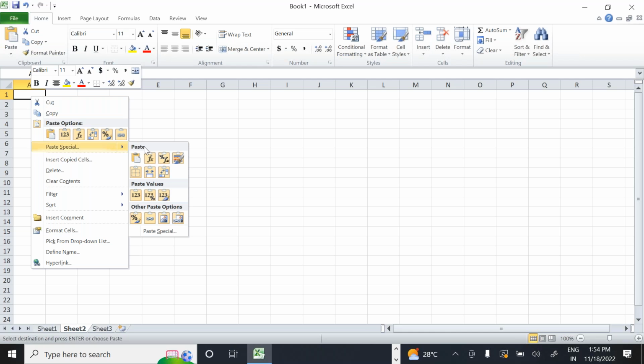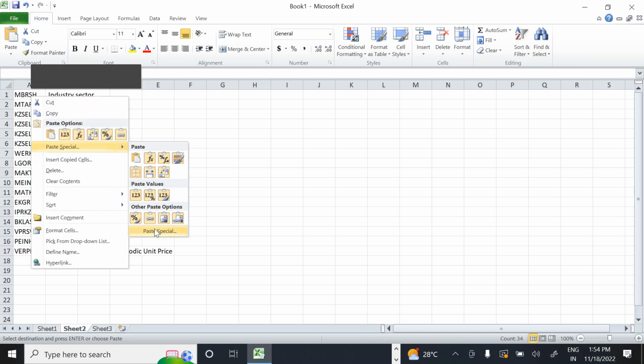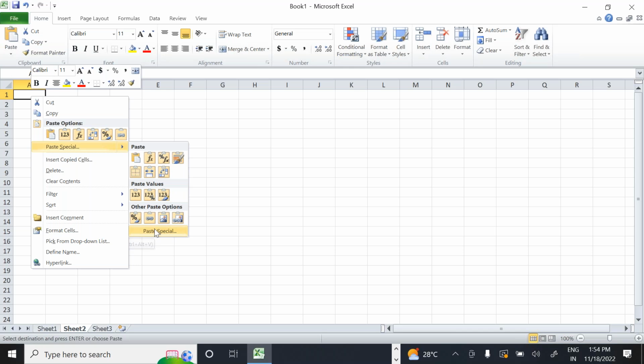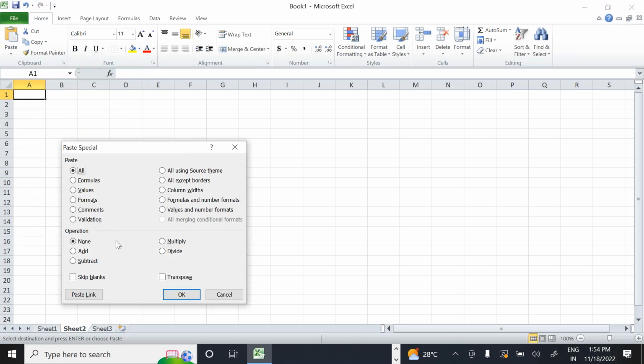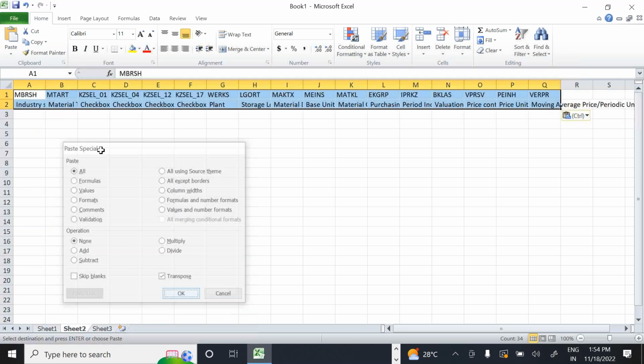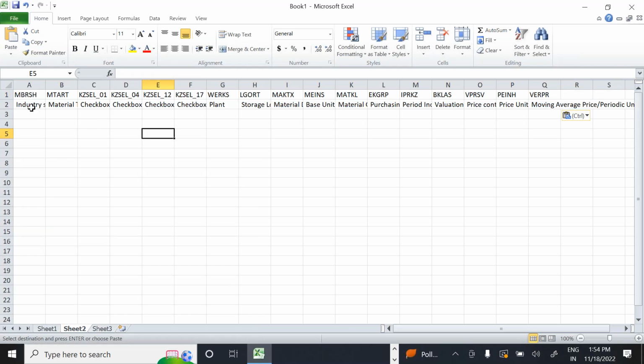Here we have paste special, transpose. Automatically it will come like this. So this is the template we need to provide to the end user. Based on this template they will fill the complete data: which industry sector, which material type, and how many check boxes. This is the template they will fill.